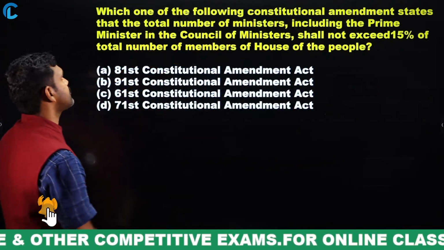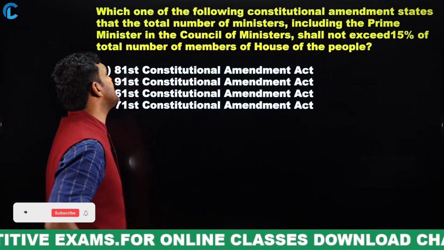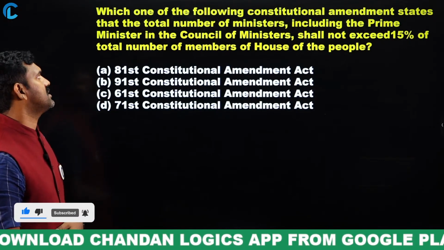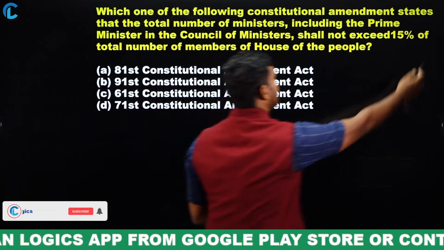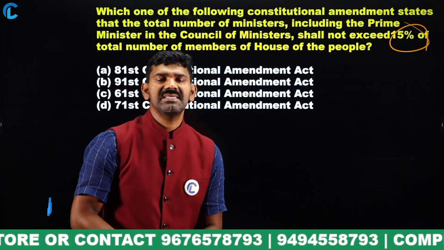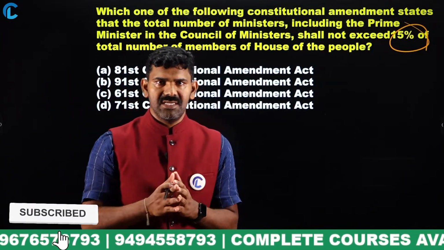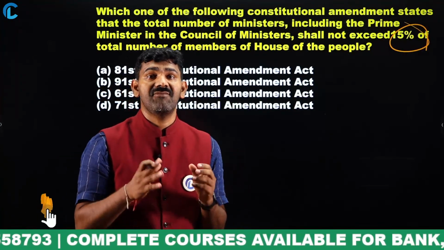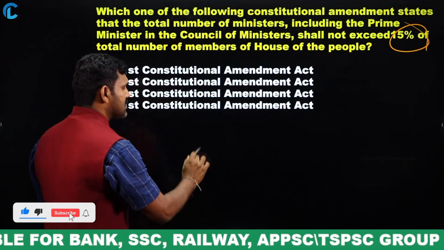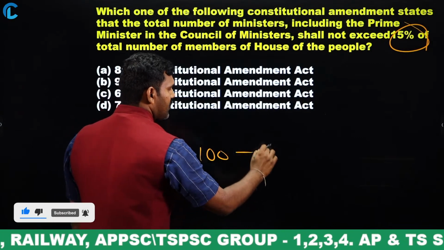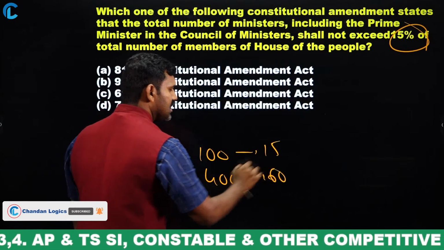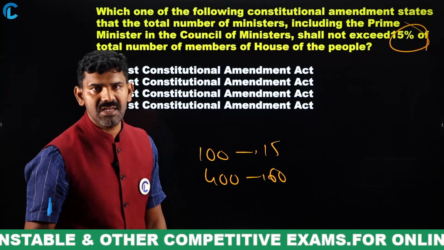Clear? Next one. Which one of the following constitution amendments states that the total number of ministers, including the Prime Minister, in the Council of Ministers shall not exceed 15% of the total number of members of the House of the People? So what it is saying is that the total Council of Ministers should not be more than 15% of the total strength of the Lok Sabha. For example, let us say in Lok Sabha there are 100 people. The Council of Ministers will be how much? 15. Let's say there are 400 people. The Council of Ministers will be 60, which is 15% of the total strength, right?